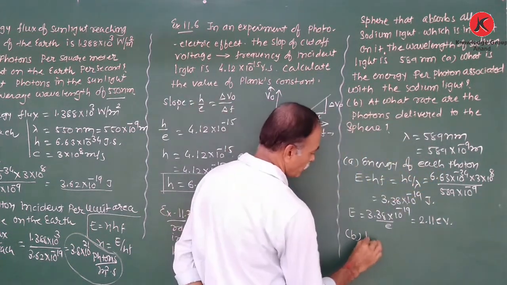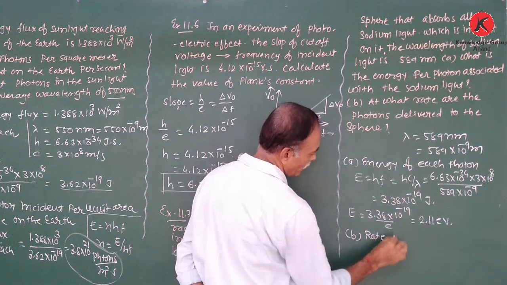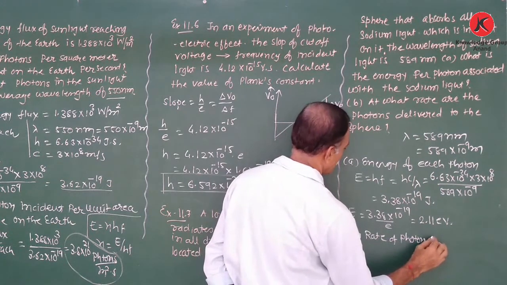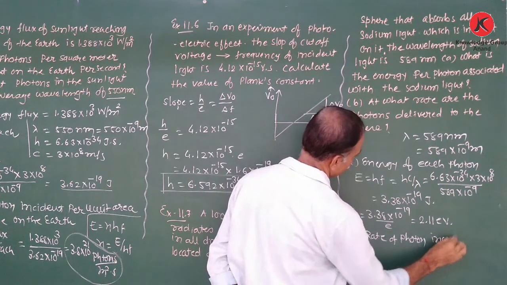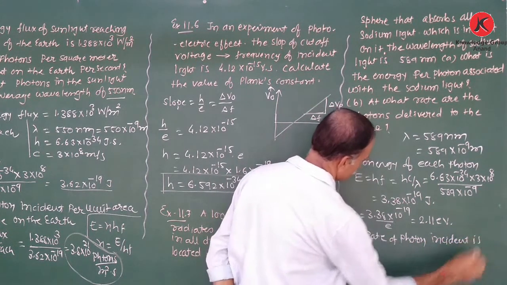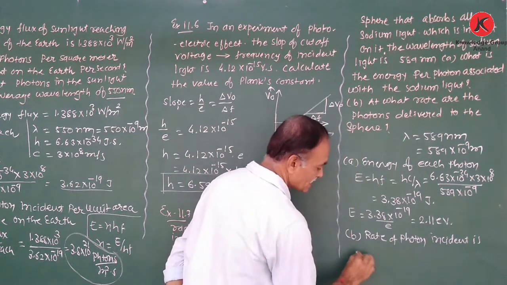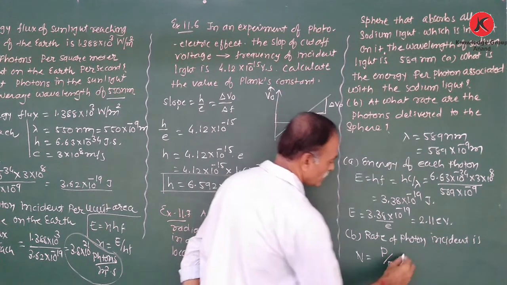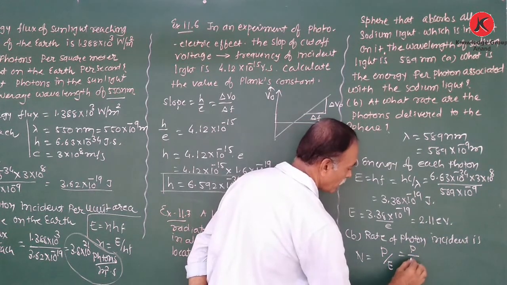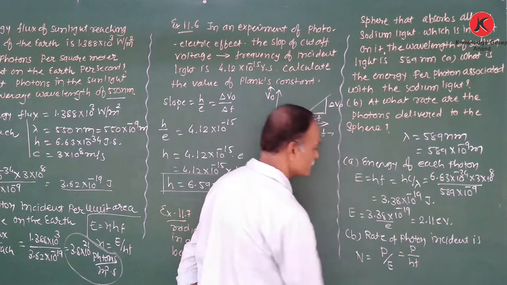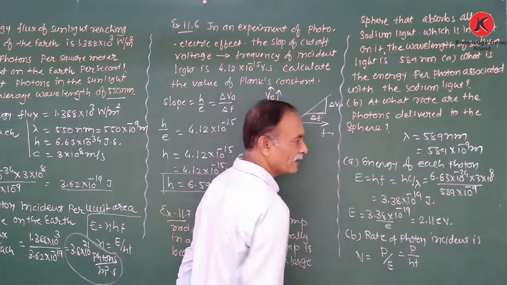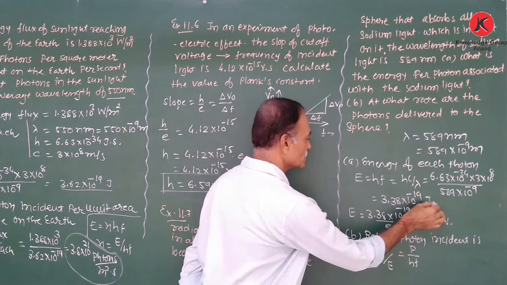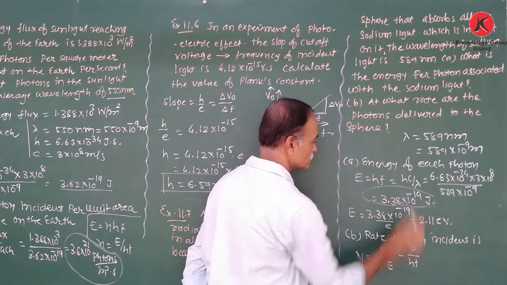Now the rate of photons incident is, N is equal to power upon the energy of each photon. Therefore, power P upon E, that means hf. hf we already found in volt, also electron volt, and also in joule. We are using this value, joule.